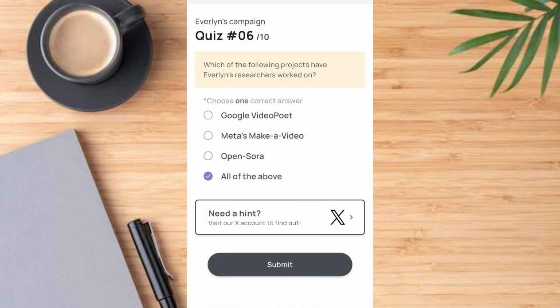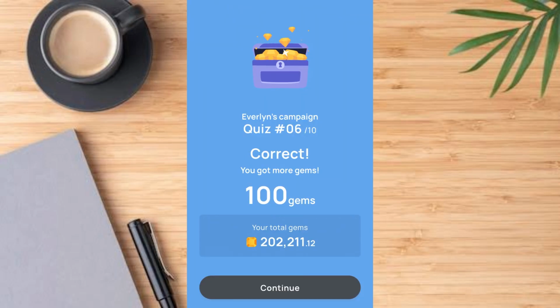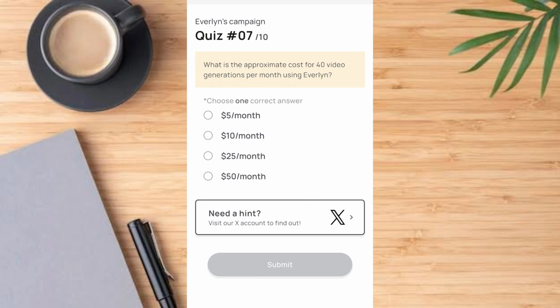So the answer is all of the above. Tap on it and submit. Then if you get this one right, it takes us to the next question. That is correct. Then tap on continue and access question 7.